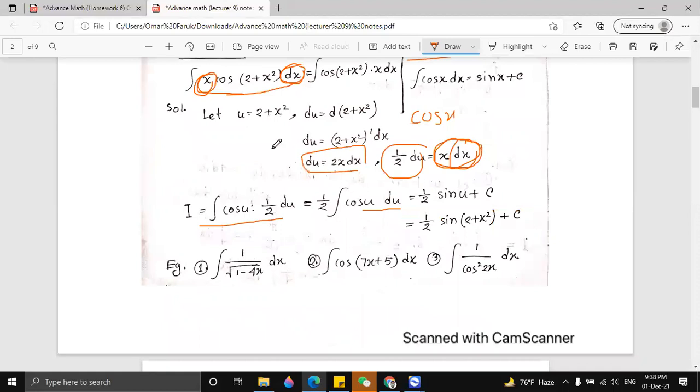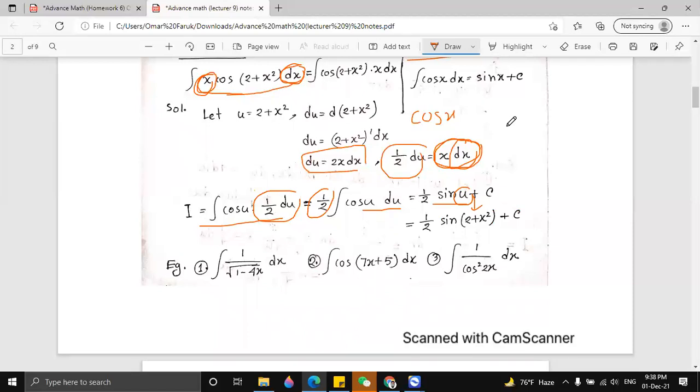That's why we keep x dx on one side and everything else on the other side. Now we can substitute x dx with half du, and we can take the constant out. The integration of cos u is sin u from the formula, and we substitute u back, so we get the answer.